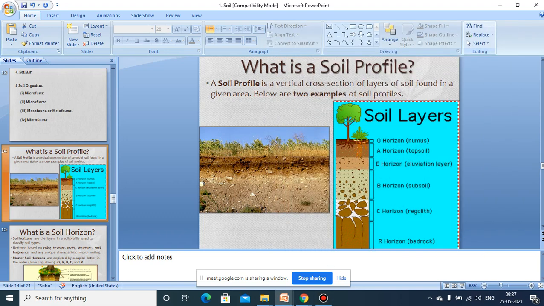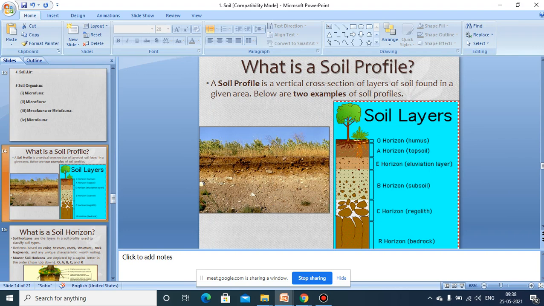So we will discuss the soil profile. What is meant by this soil profile? So look at this diagram. In this diagram, you can observe that it gives the vertical section of a soil. You can see this is the top soil and this is the deep soil.